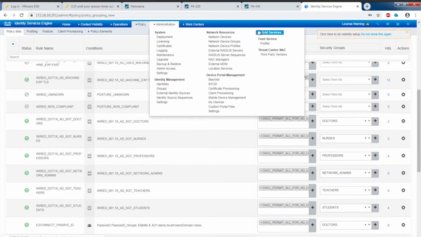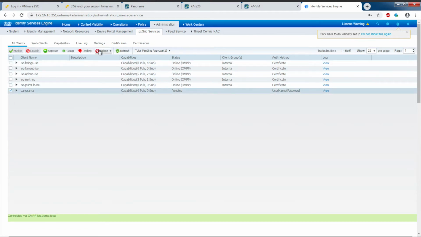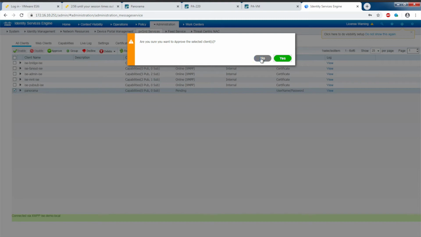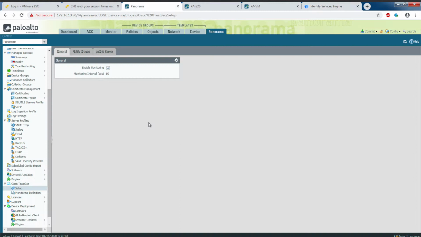Under Administration, pxGrid Services. Right. And here you can see the client name of Panorama with the status of pending. So I'm just going to approve this on ISE's side. Right. So now the Panorama user is an allowed subscriber of pxGrid services from ISE. Back on Panorama, let's go and configure the plugin.